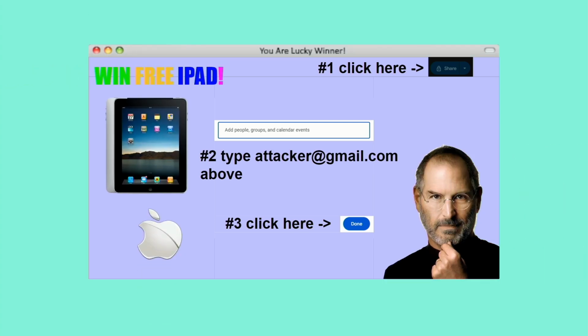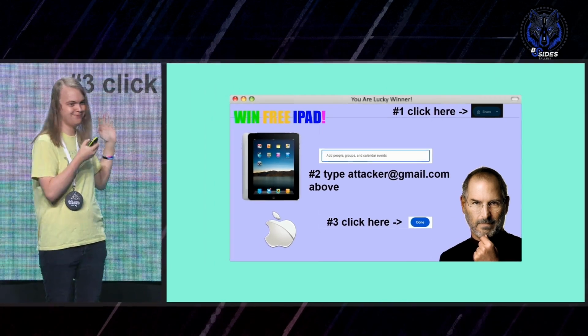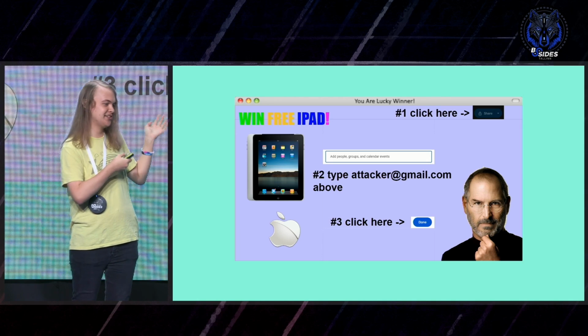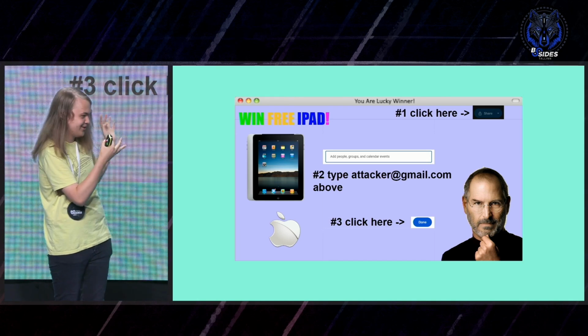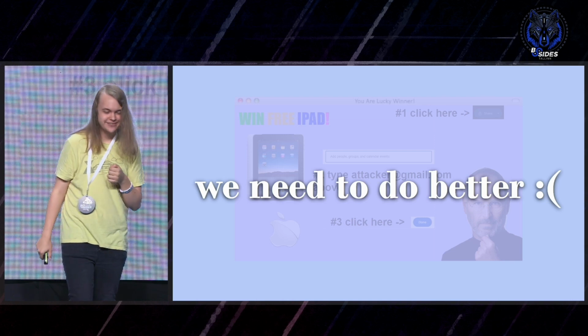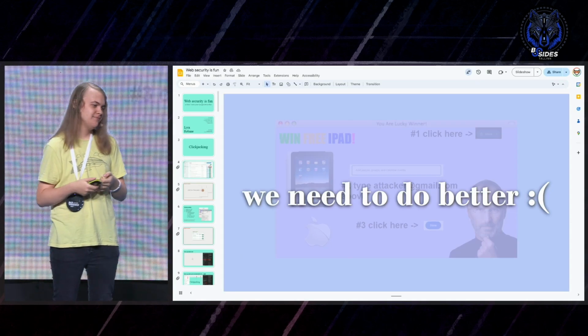So yeah, just 3 steps to win an iPad. I'm sure lots of people will fall for that. But there might be some people who are not quite convinced by this yet, especially because you need to type in a full email address into a very suspicious-looking text box. So we need to do better. OK, let's get back to work.